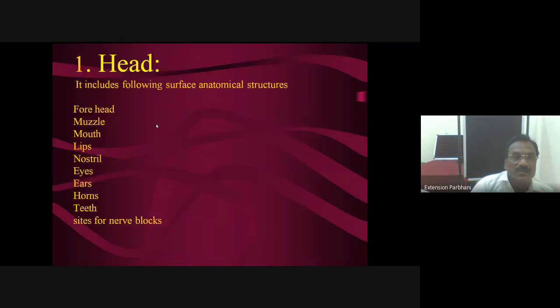These are the body regions. Now first, the head. See, these are basic anatomical structures having applied importance. I have taken these salient structures: forehead, muzzle, mouth, lips, nostril, eyes, ear, horn, teeth and sites for nerve block. Near about 10. Now these are 10 applied anatomical aspects, one by one.